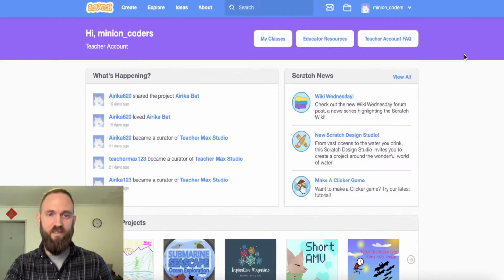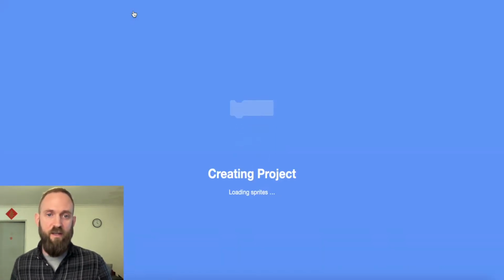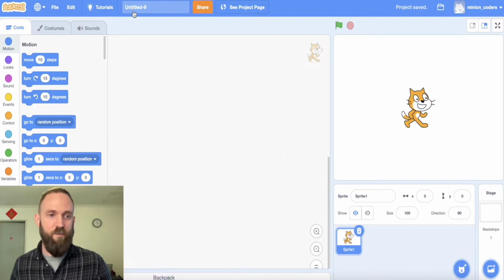Okay, everybody, so our next job today on day one of this winter coding camp is we are going to be creating something. We are going to be making our first project in Scratch. So what are we going to be doing? We're going to click on create, because that's what we're going to be doing. We're going to be creating something. So we click on create right here, and here we go.